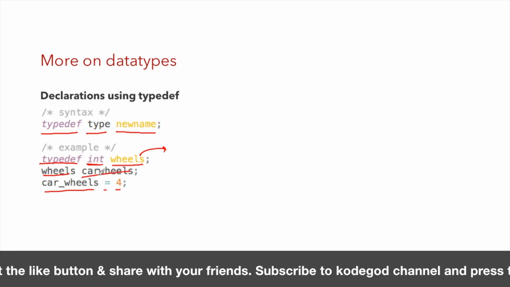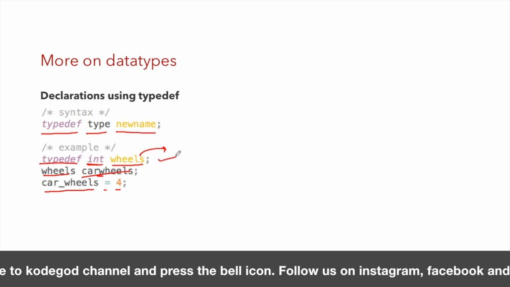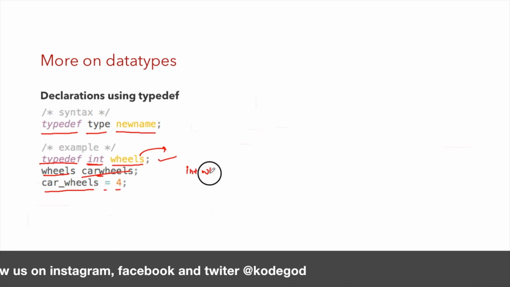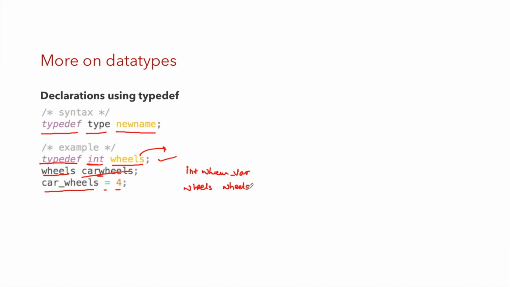I guess there's a small mistake here. I forgot an underscore over here. So after we write this statement, int wheels_var is almost similar to writing wheels wheels_var. Technically these two statements are the same because wheels is of type int because of this typedef statement.